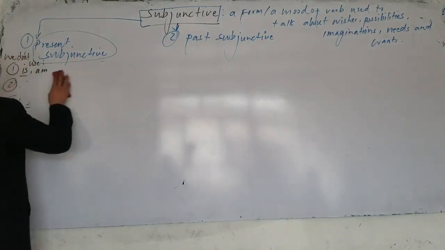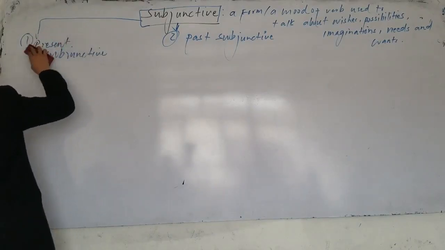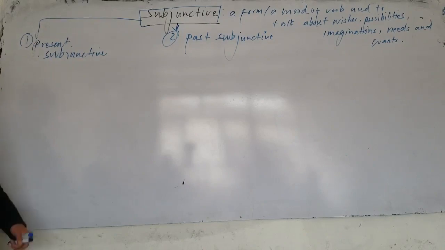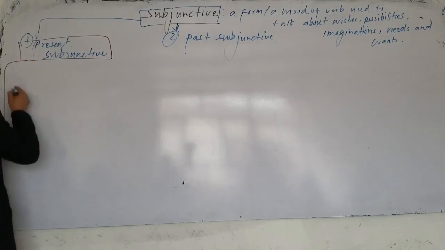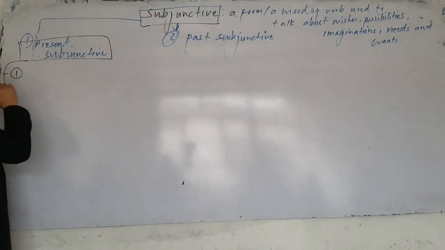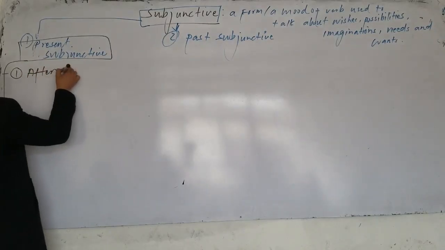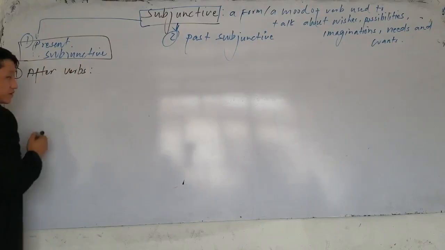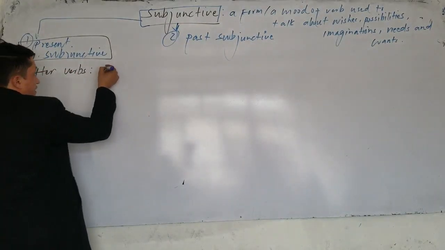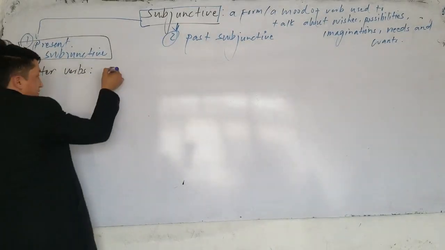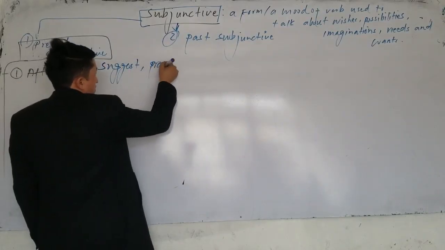Let's go and talk about the usages of the present subjunctive. When do we actually use this subjunctive? So the usages, number one: we use present subjunctive after some verbs. Which verbs? Specific verbs. What are the verbs that we use subjunctive after? After suggest. After suggest we use it. Propose. Next one.